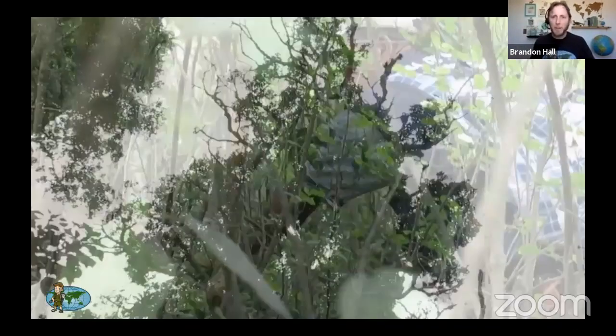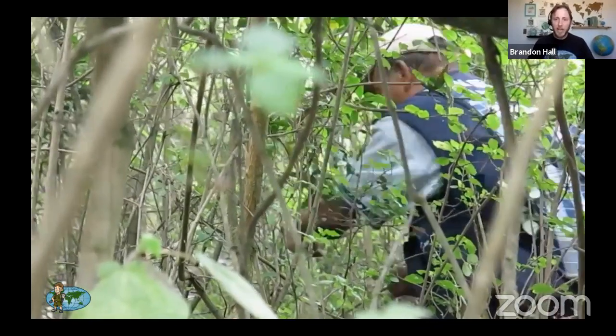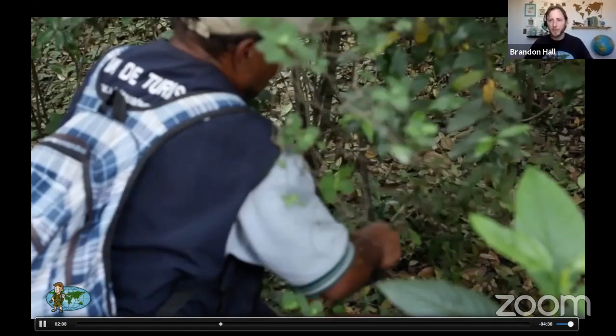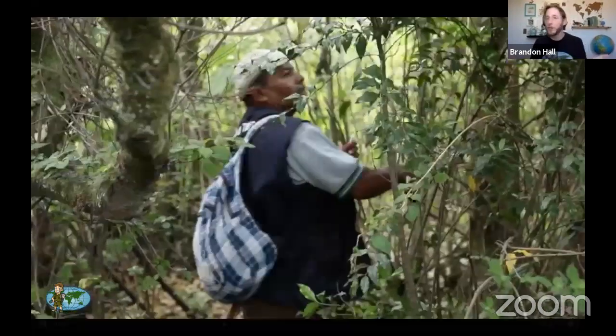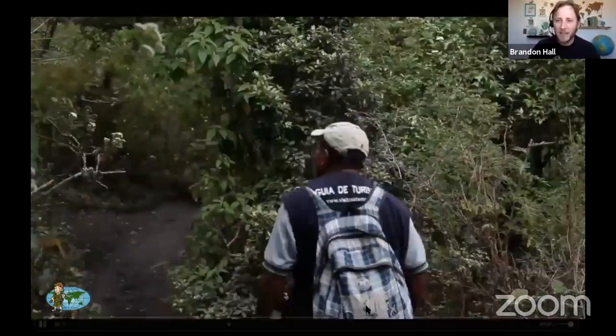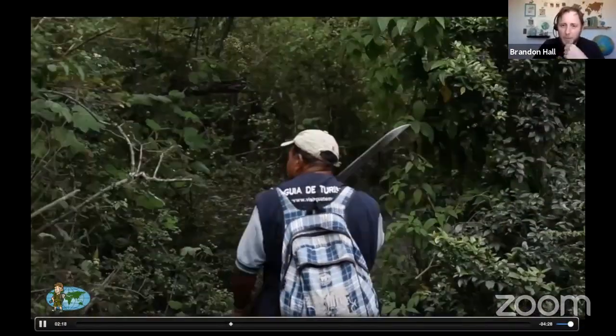All right, so on the way up, our tour guide actually stopped to start cutting some sticks and branches from trees. We're actually going to use these in a few minutes. You can guess with your partners to your left or to your right, what do you think we're going to use these sticks for? I won't tell you just yet. I'll wait to show you, but it's pretty cool.